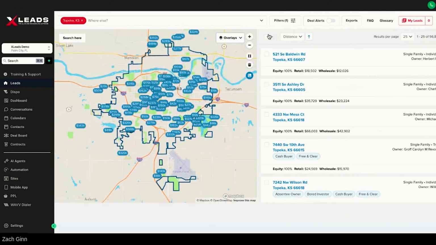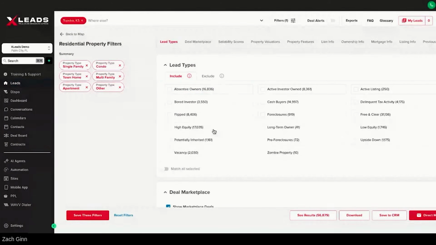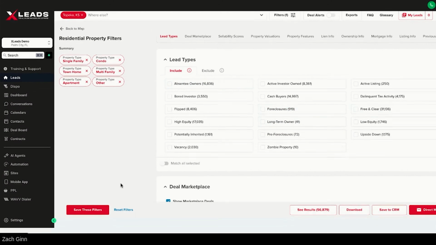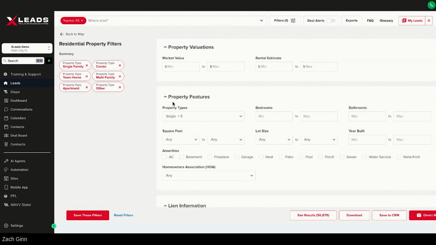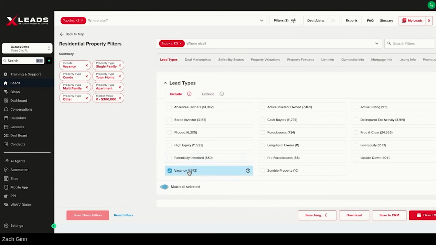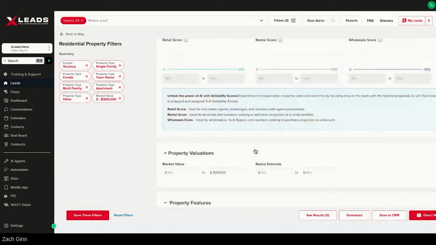Now, going into it really quick, if I search Topeka, I go to filters, I can filter out absentee owners, I can find cash buyers, zombie properties, delinquent taxes, all that stuff, vacant properties, which is really cool. Then from there, I can do market value. So if I want to pull a list, maybe not worth more than 300,000, and I want to make sure that there are vacant properties, I can go out here and filter it out more.